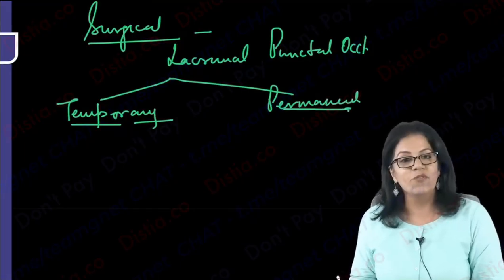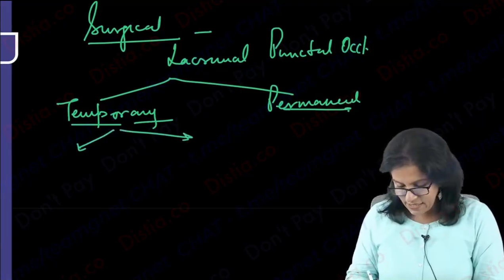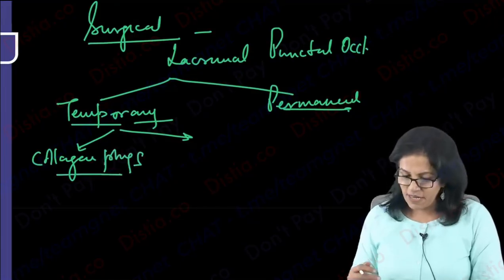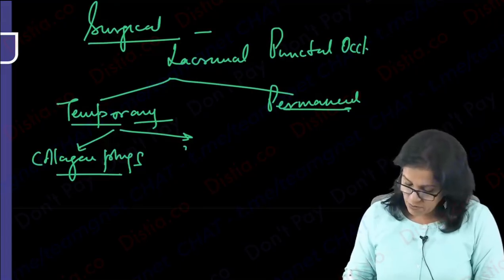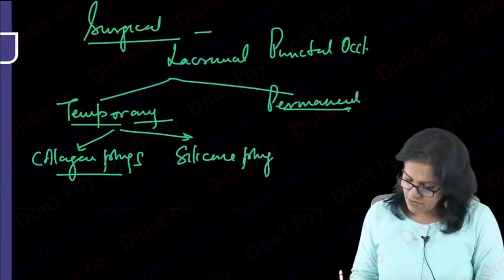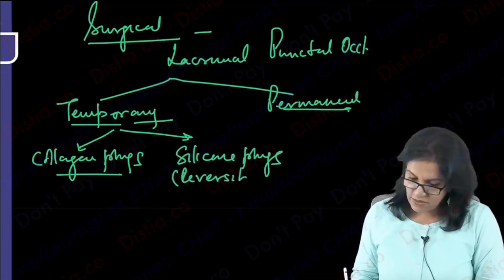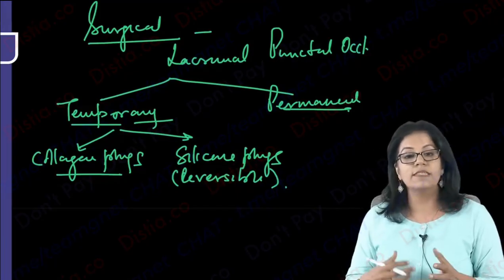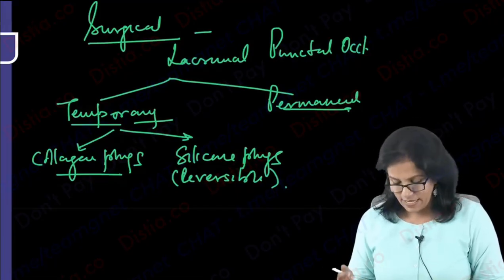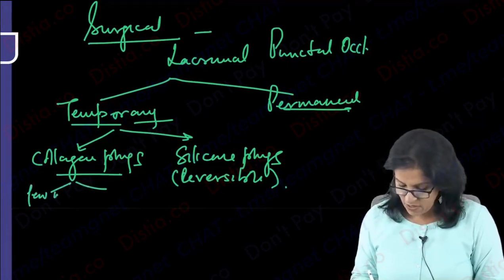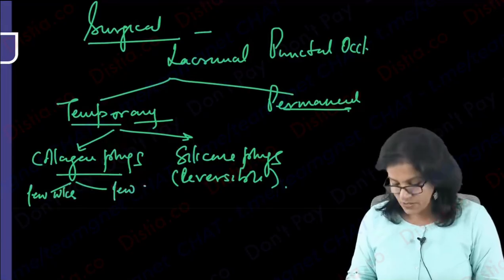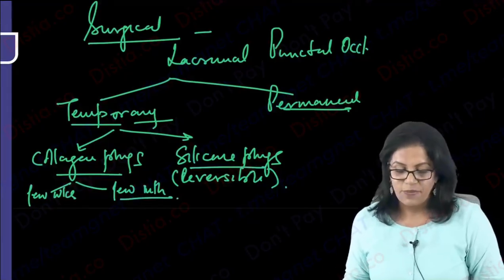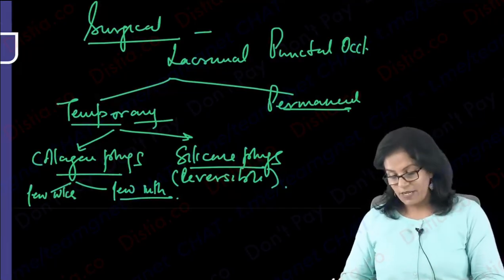So the temporary measure that we go for is either collagen plugs, which dissolve in a shorter time, a few weeks, or maybe a little longer, like a few months. Or it could be silicone plugs. Silicone plugs are again reversible. You can remove them whenever you want. So for prolonged occlusion, I can use silicone plugs, which can be removed. Collagen plugs are mainly dissolvable. So it could be either a few weeks or sometimes a few months, extended ones are also there. But for a longer time, silicone plugs, which I can remove, can be used. These are all temporary measures.